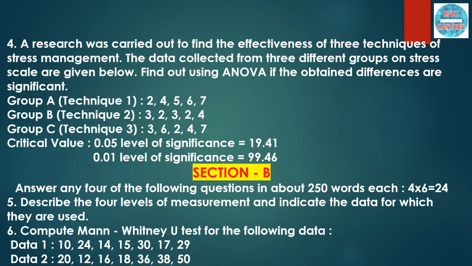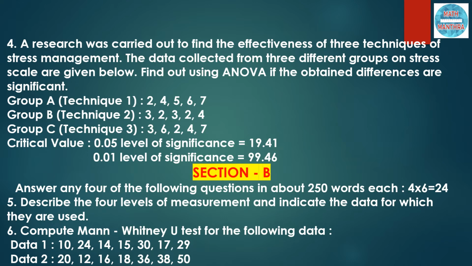Here, the critical value at 5% level of significance as well as 1% level of significance, both are given. After finding the F ratio, you have to verify which is greater, and accordingly we can accept the null hypothesis or reject it. So it is up to the value that we are getting. Again, ANOVA is one of the most important questions. ANOVA is there in almost all term end examinations. So if you haven't started preparing for ANOVA, please do start on how to do the ANOVA problems.